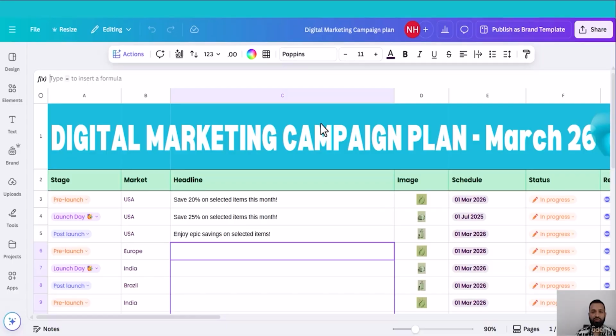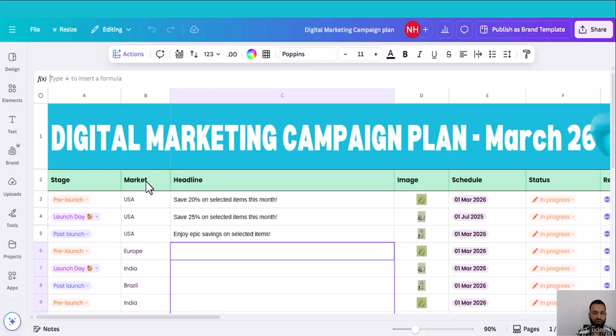In this section, I'm going to show you some new powerful capabilities in Canva that will help you make more content in less time. To show you all the tools, I have selected a Canva sheet template. So this is a digital marketing campaign plan for March 26. In the first column, it is the stage of the campaign: pre-launch, launch date, post-launch.